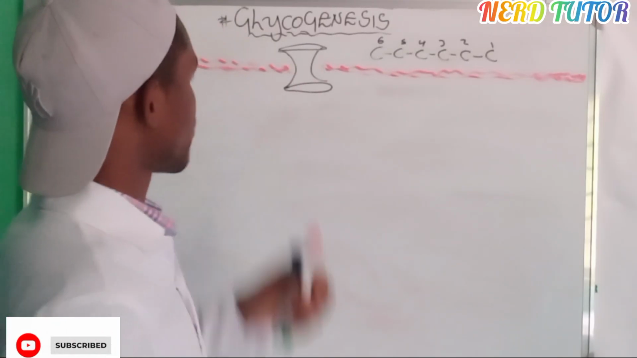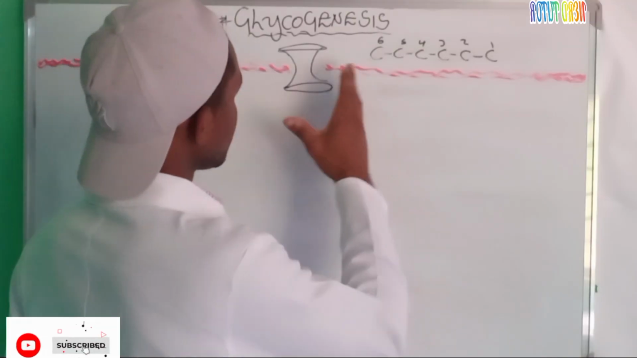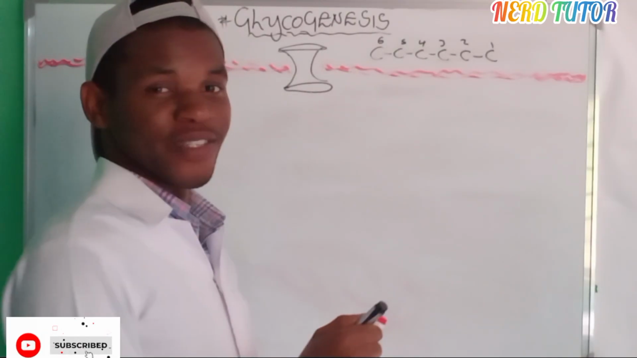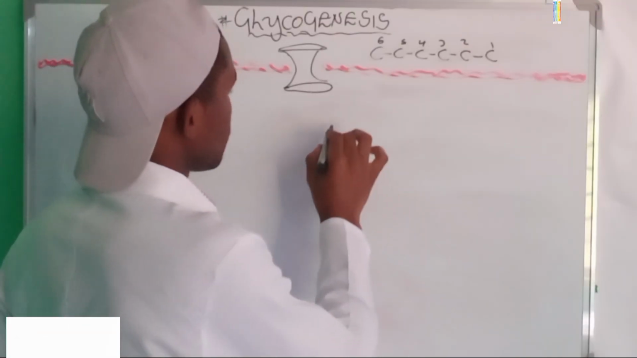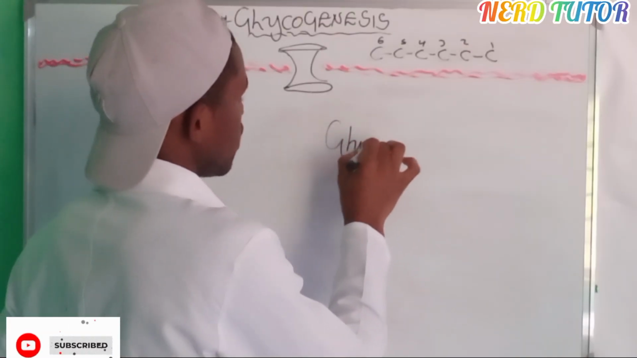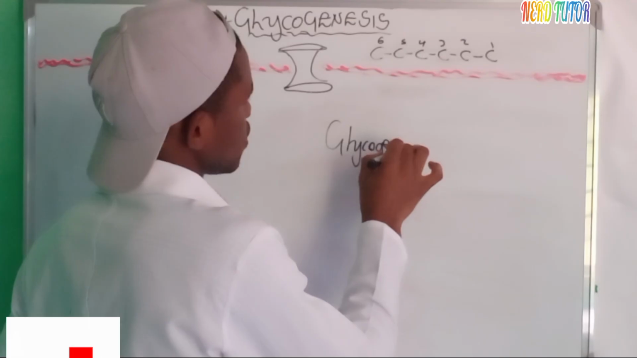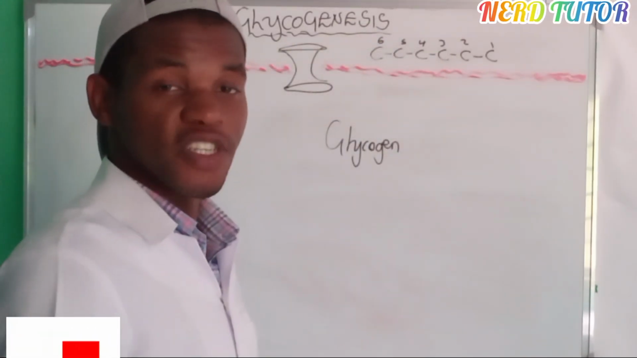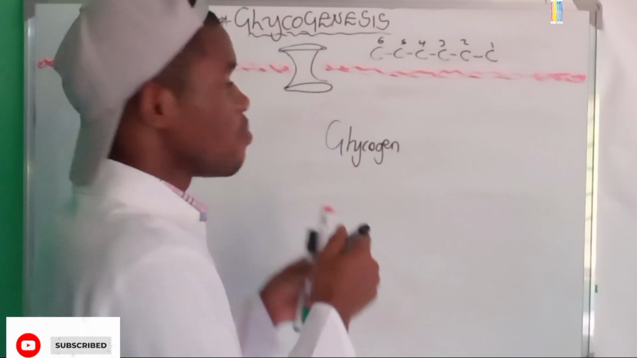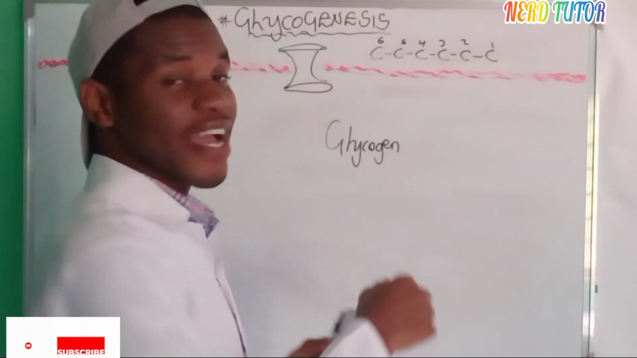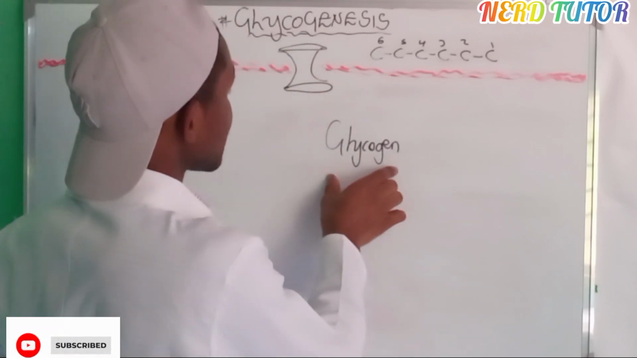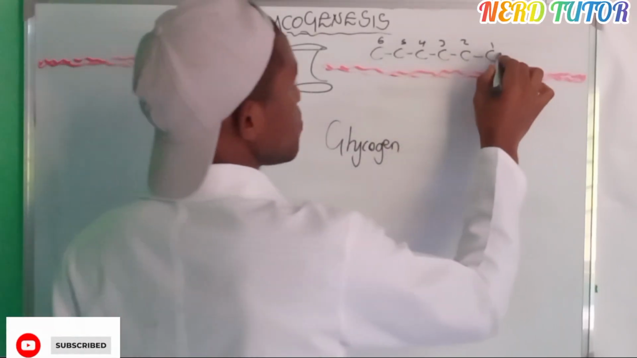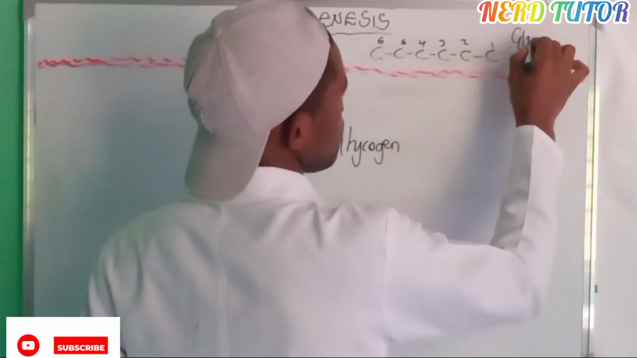Okay, glycogenesis. Just from the name itself, what are we making here? We are making glycogen. Okay, so you guessed right. We are making glycogen because genesis means the formation of something, and glyco comes from the word glycogen. So we are producing glycogen, but from which molecule? From glucose. Okay, so this is basically a glucose molecule.